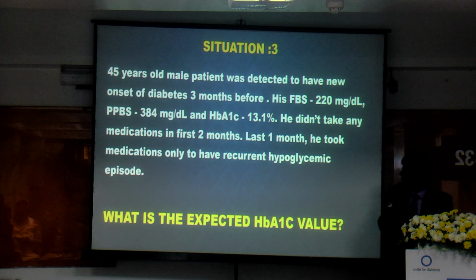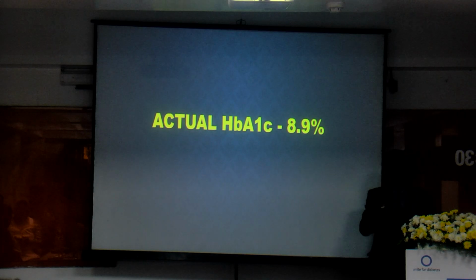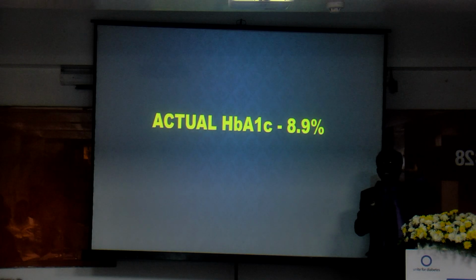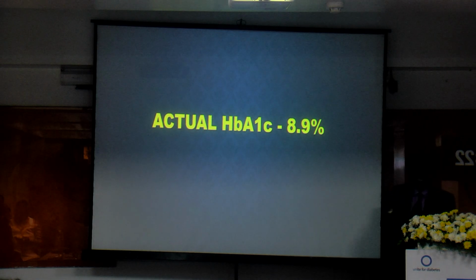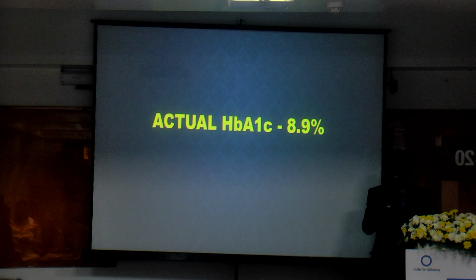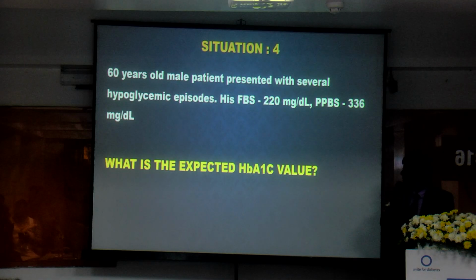But what is the HbA1c value? 8.9%. The reason is that in the first 2 months he maintained a high sugar level. That may result in a marginal elevation of HbA1c. Again, if you only rely on HbA1c in the assessment of hypoglycemia, you may be disappointed.